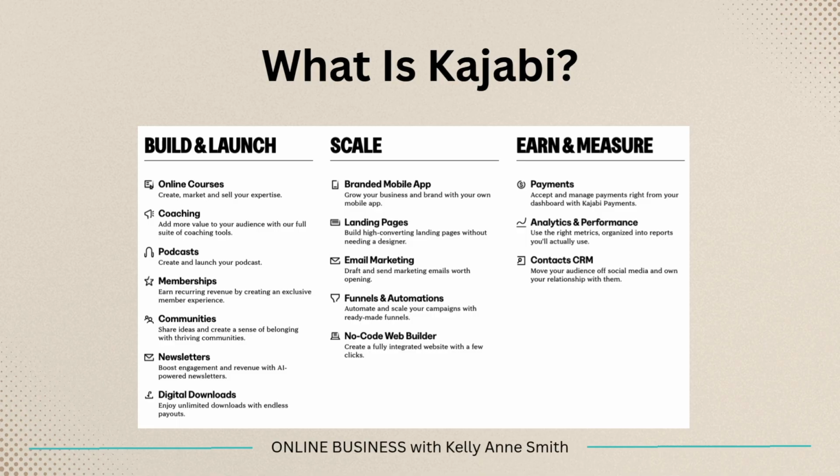Next is Kajabi. Kajabi is an all-in-one platform that lets you build and sell courses, memberships, digital products all under one roof as well. But you can also create your website, set up your email marketing, build landing pages, and even host a private community inside Kajabi. It's a subscription-based platform with tiered pricing, so you pay monthly for access to everything. Kajabi is great if you want to simplify and prefer to keep all of your tools in one place rather than piecing them together in different programs.